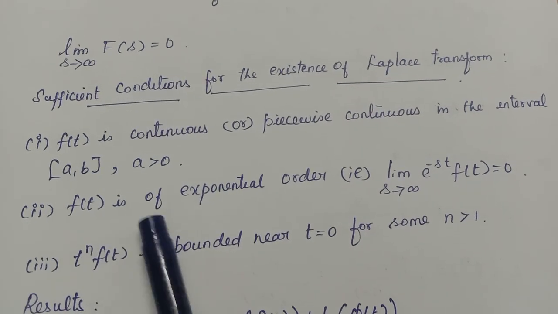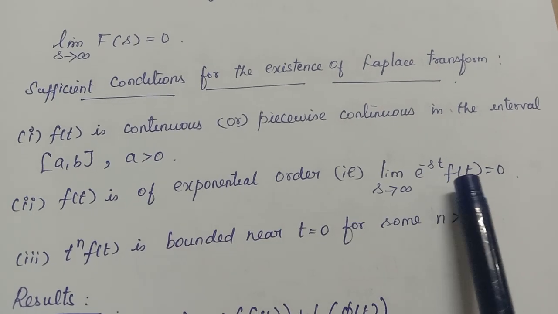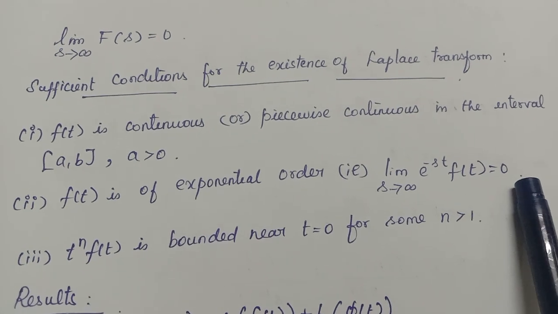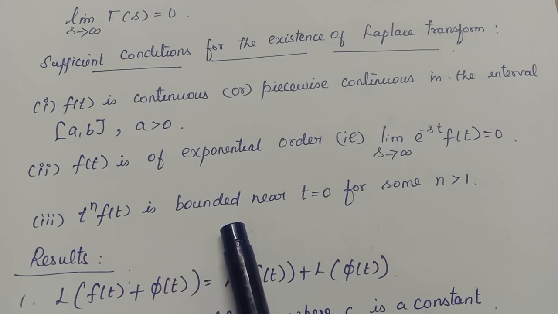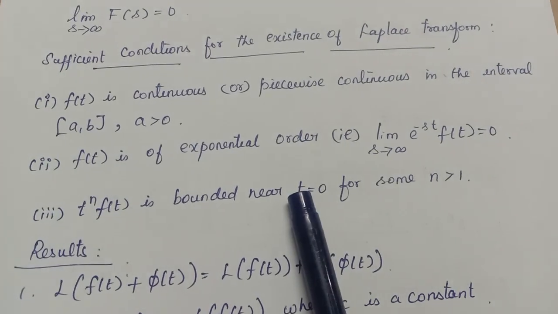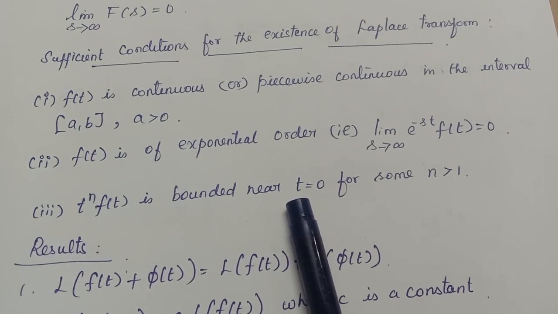Next one is f of t must be of exponential order. What do you mean by exponential order? That is, the limit as s tends to infinity of e power minus st f of t equals 0. And t power n into f of t is bounded near t equal to 0. So these three are the sufficient conditions for existence of the Laplace transform.